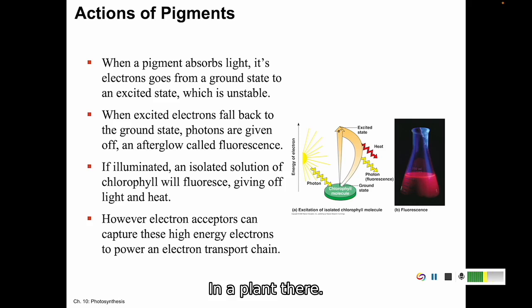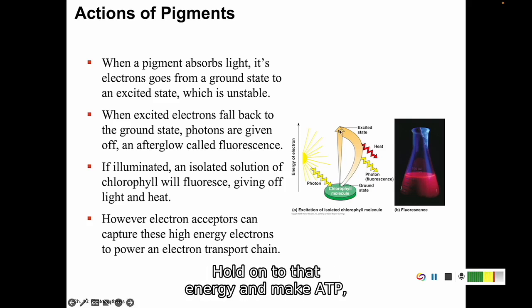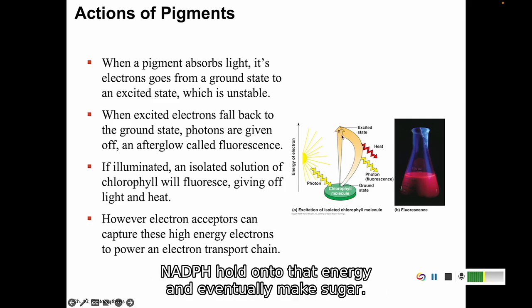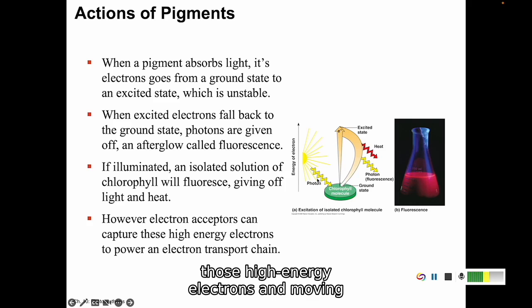In a plant, the idea is not to just absorb light, get lots of energy, fall back down, and fluoresce. Instead, it's going to be absorb light, hold on to that energy and make ATP. Hold on to that energy and make NADPH. Hold on to that energy and eventually make sugar. They're going to do this by capturing those high energy electrons and moving them through an electron transport chain.